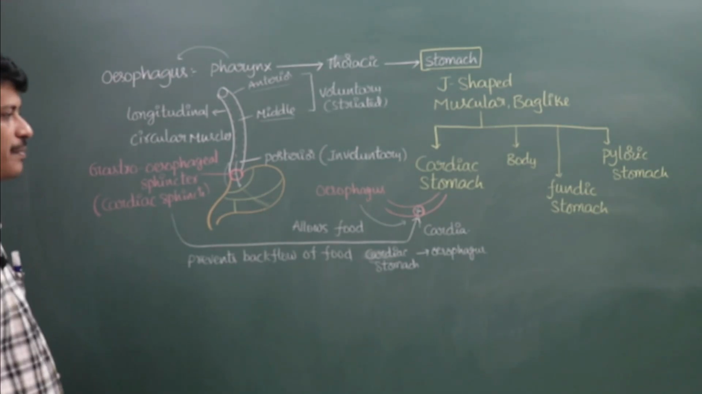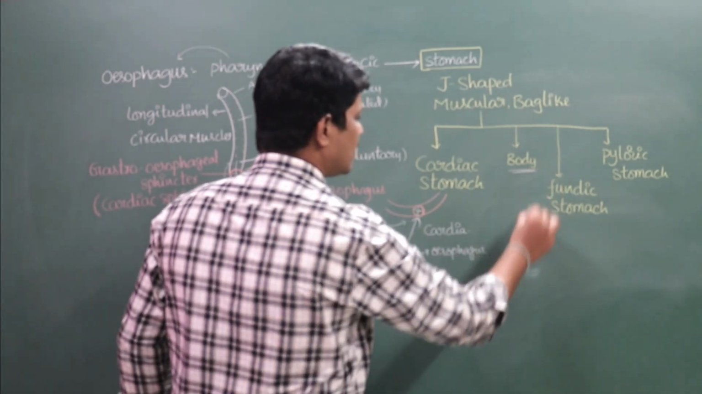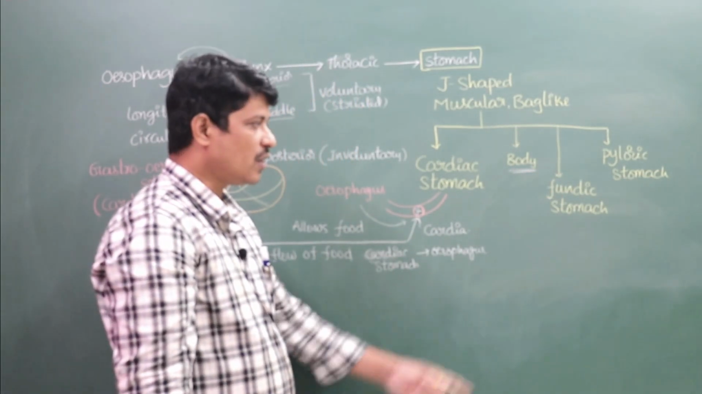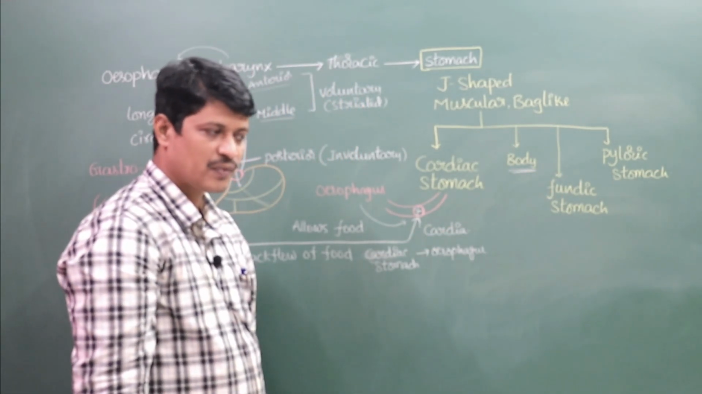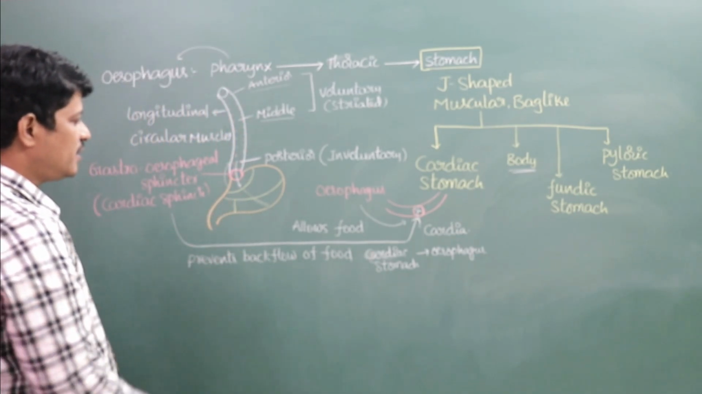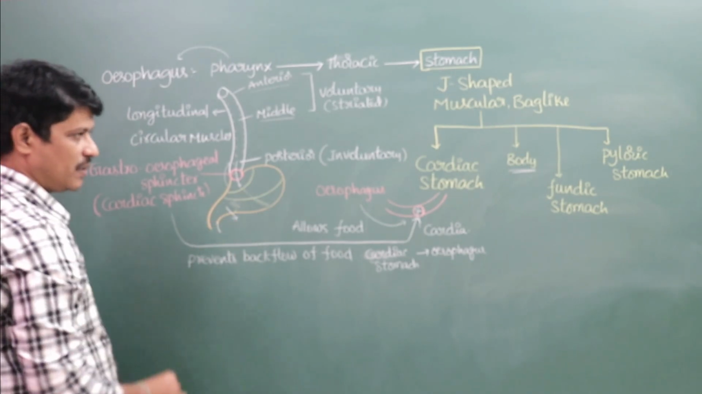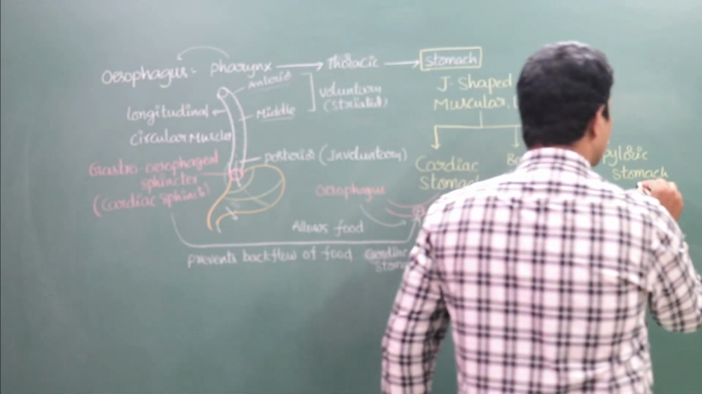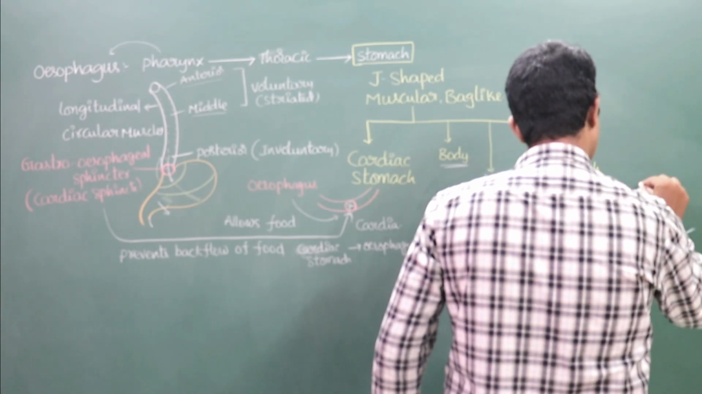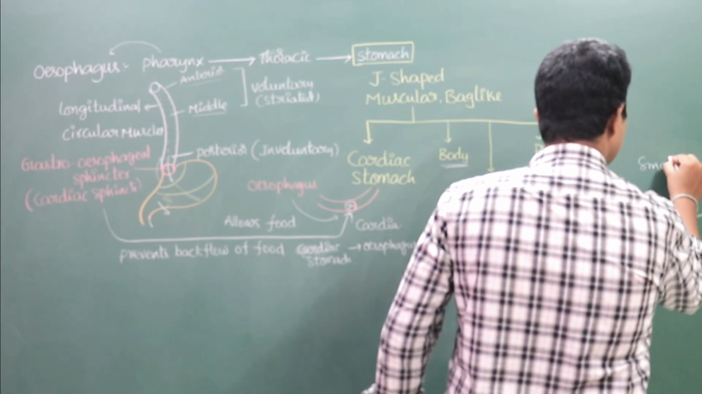Now the second part, the largest part of the stomach, is known as the body, and the third part is the fundus stomach, and the fundus stomach leads into the pyloric stomach. This pyloric stomach opens into the small intestine.